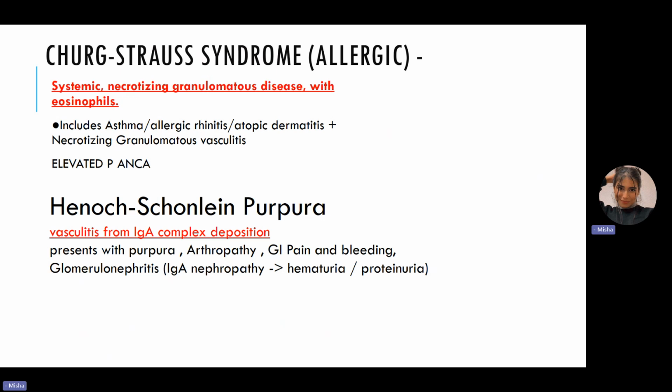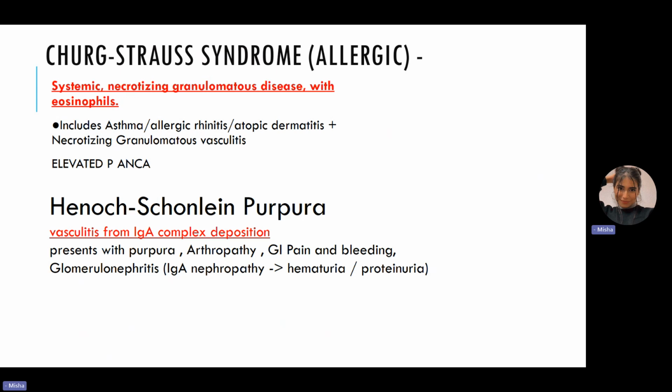So what happens is that we have these IgA immune complexes, which will basically deposit into the vessels and will basically lead to vasculitis. In this case, they normally present with a palpable purpura, mainly within the lower limbs. We can see arthropathy because the immune complexes can deposit within the joints and can lead to pain and swelling. We can see gastrointestinal pain and bleeding and also glomerulonephritis because we can have IgA nephropathy that can also be present. Okay. So this is basically everything you need to know.